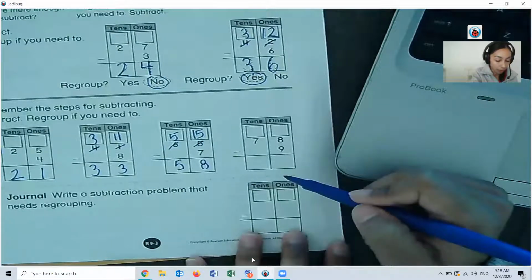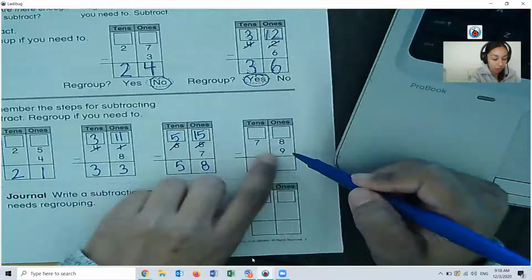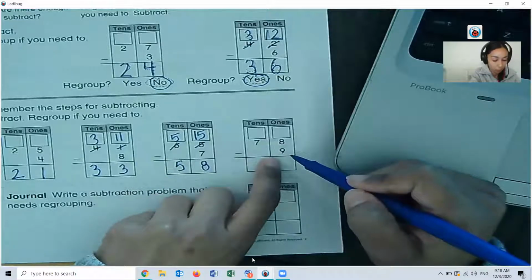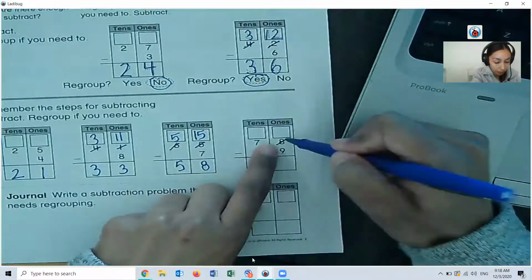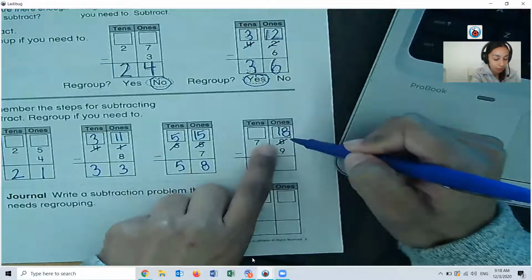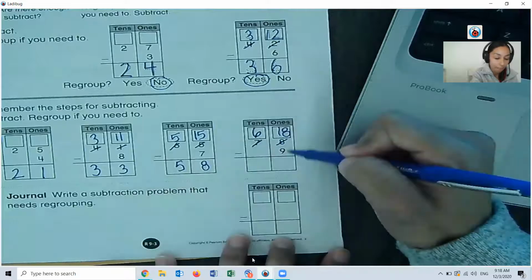And then here we have 8 and 9. Is there more on top or more on the floor? Here, there's more on the floor. It's just 1 more, but it is more. So we're going to go next door and get 10 more. So our 8 becomes an 18. 7 becomes a 6. So we have 18 minus 9.